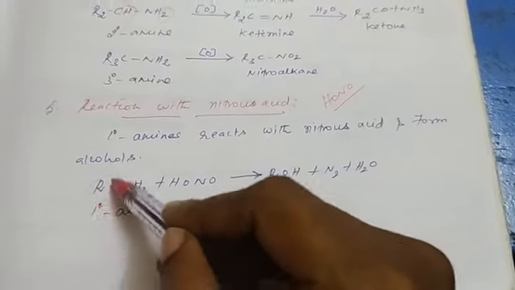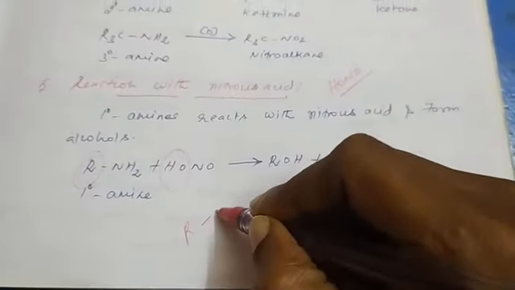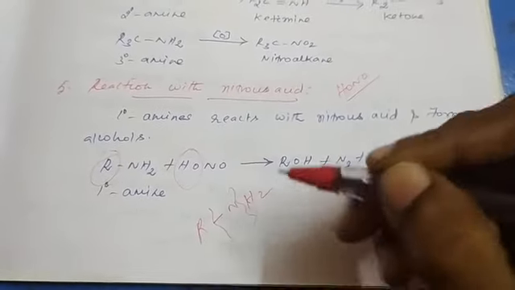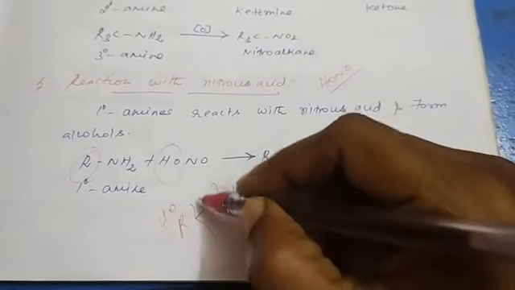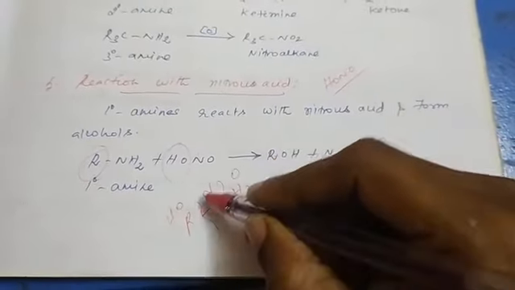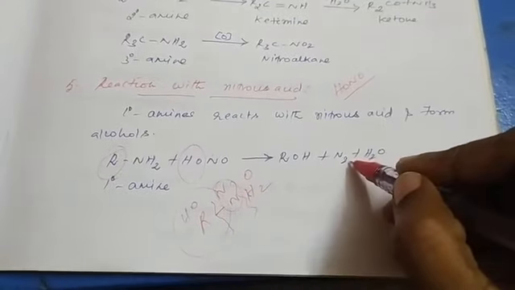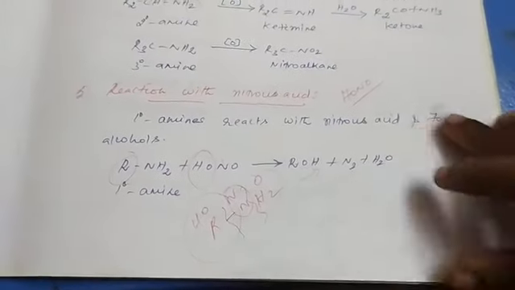So this is the primary amine. So how is alcohol formed? Or NH2. So the reaction is done like this. HONO. So this part is converted to alcohol. This is removed as nitrogen. So this is removed as water. So alcohol is the product.